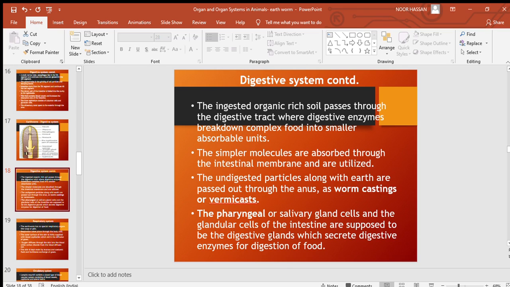Apart from it, there are glands present. Digestive glands like pharyngeal or salivary gland cells and the glandular cells of the intestine. These are the digestive glands. They secrete digestive enzymes for digestion of food. So, pharyngeal or salivary gland cells and the glandular cells of the intestine are the digestive glands, and they also secrete digestive enzymes for digestion of food.